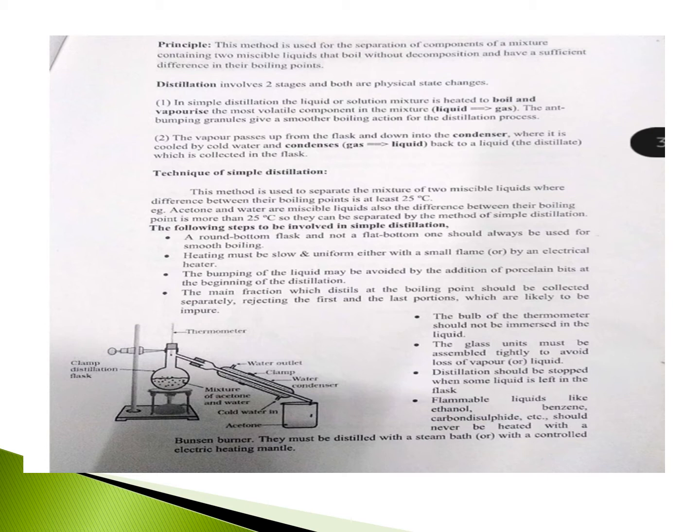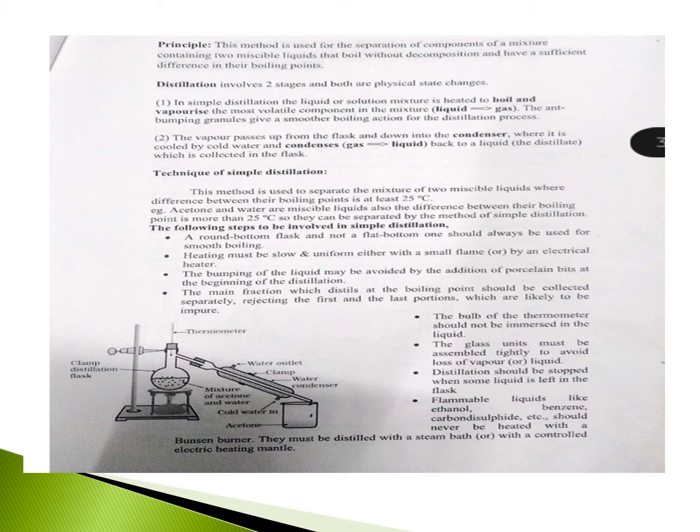This method is used to separate the mixture of two miscible liquids whose boiling point difference is at least 25 degrees Celsius. For example, acetone and ethanol are two miscible liquids. These two miscible liquids have a boiling point difference of more than 25 degrees Celsius, so they can be separated by the method of simple distillation.